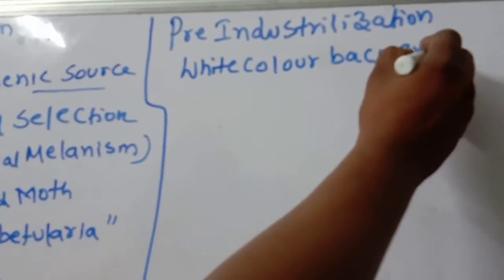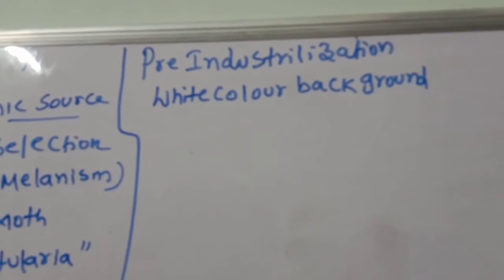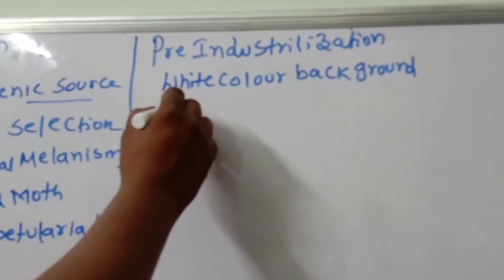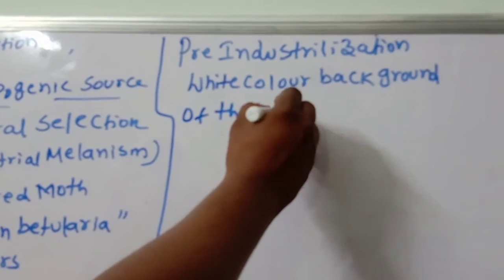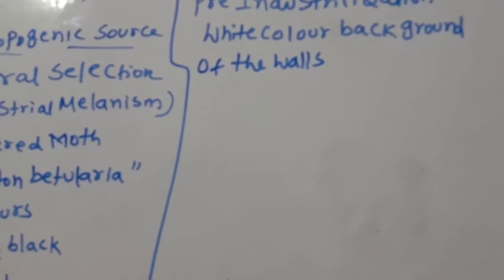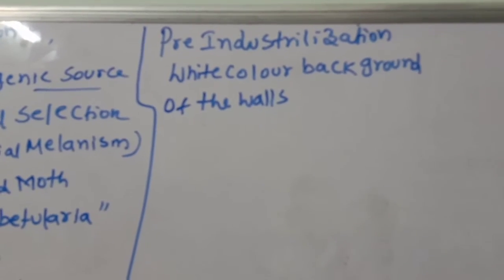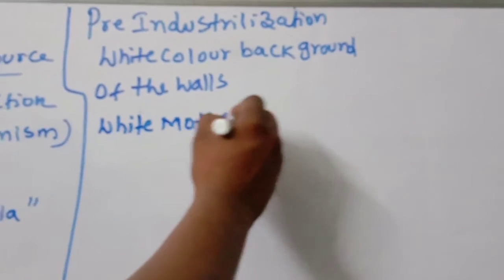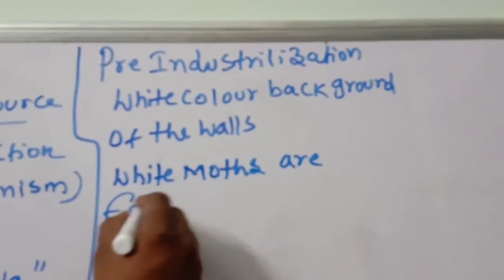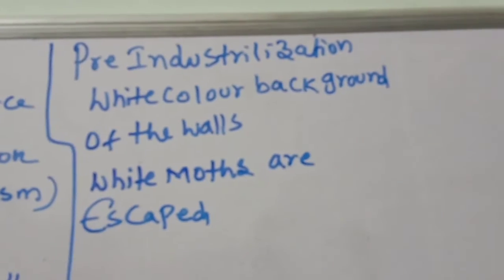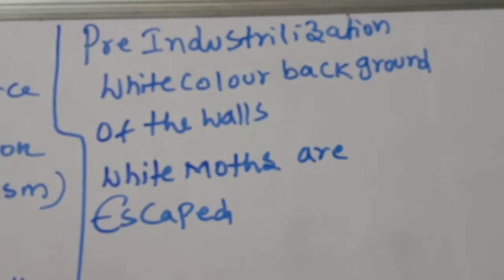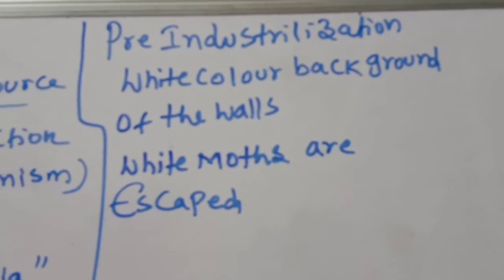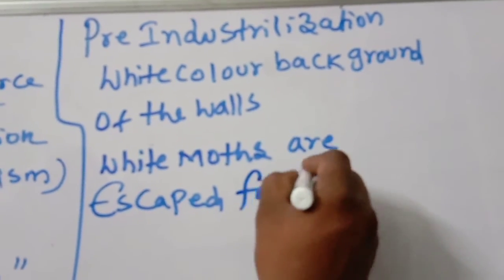Hence, white moths escaped from their predators.